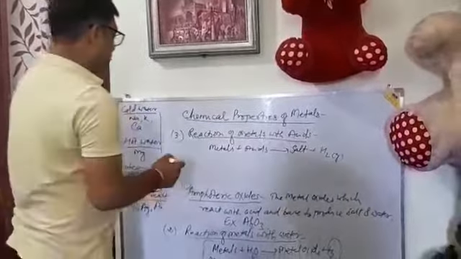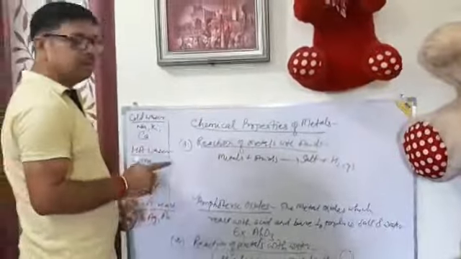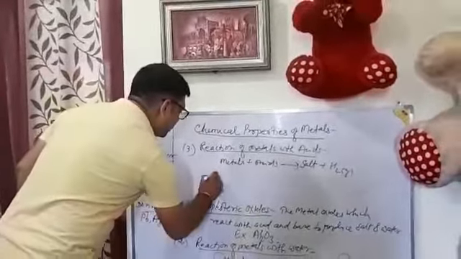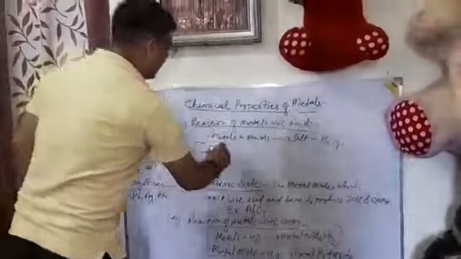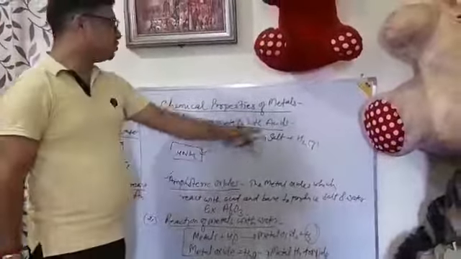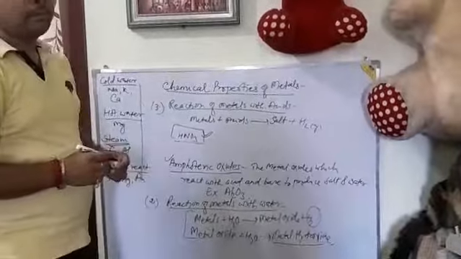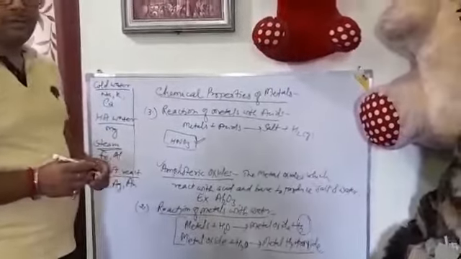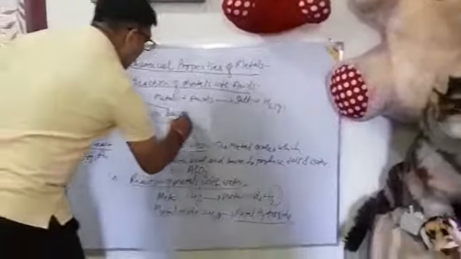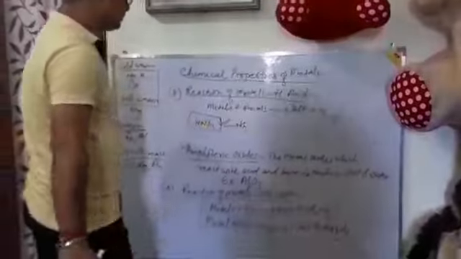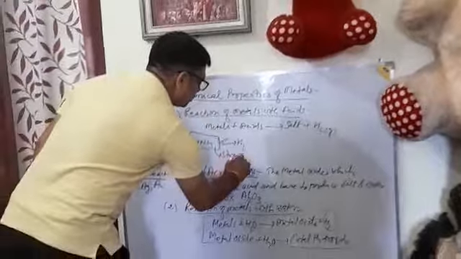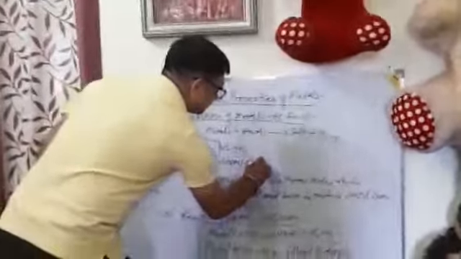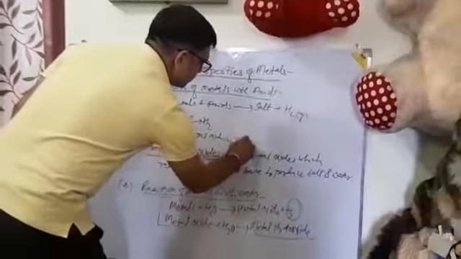But this is a general equation. Basically, HNO3, nitric acid, is an acid which does not produce hydrogen gas when it reacts with metals, because it is a very strong oxidizing agent.